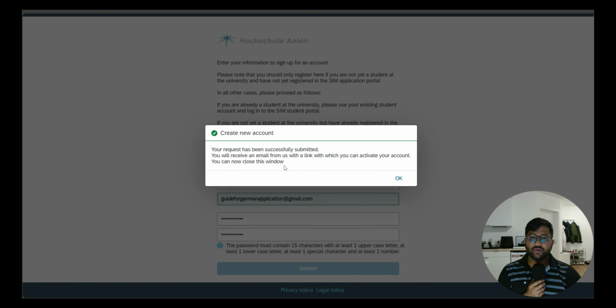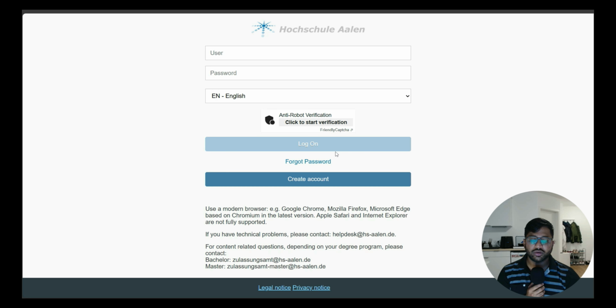After filling in the full name, your email address, and selecting a password, then after submitting, you get a message saying your request has been successfully submitted. Once your request has been successfully submitted, you will get